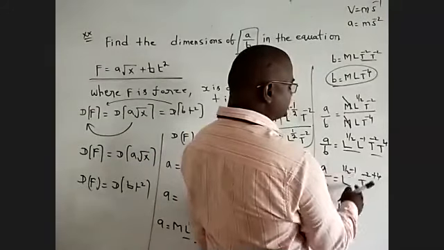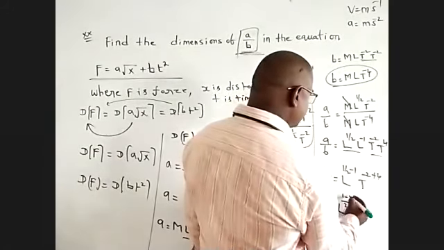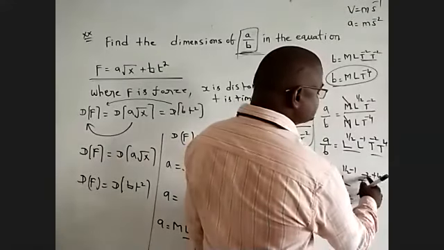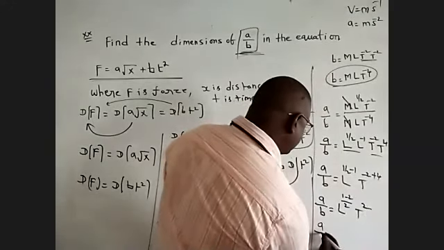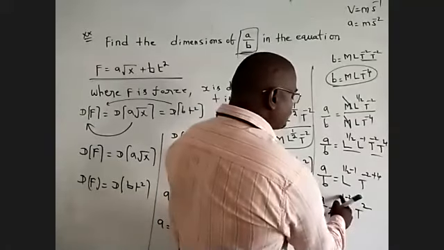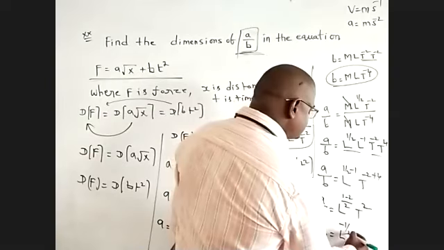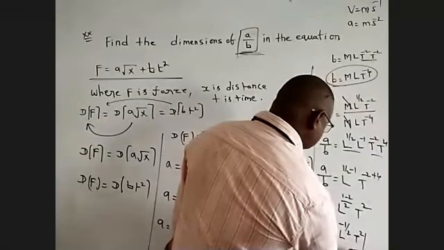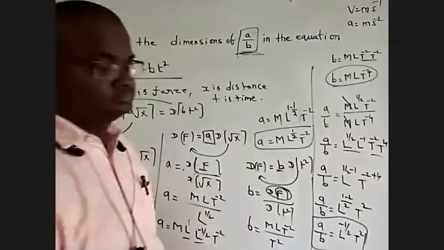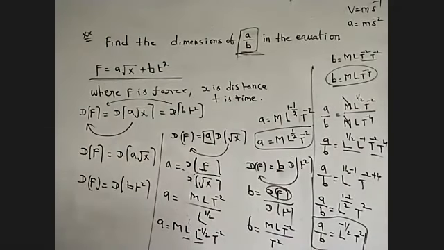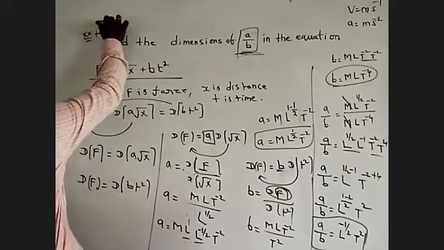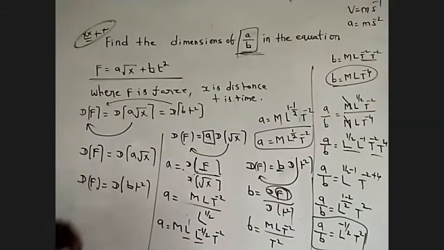For L, 1 by 2 minus 1 is 1 minus 2 by 2, that is minus 1 by 2. For T, minus 2 plus 4 is 2. So a by b is equal to L power of minus 1 by 2 T square. That is our value. This is very, very important for competitive exams.